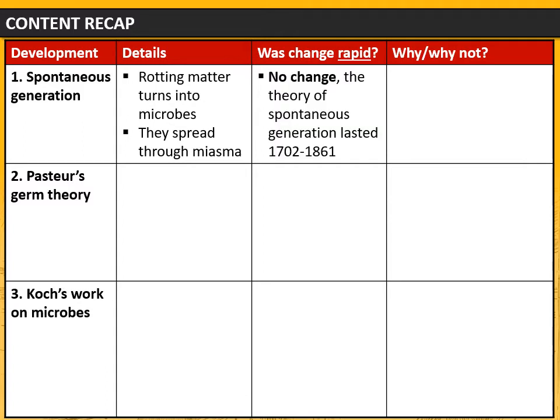This idea of spontaneous generation was around for a long time. It lasted from 1702 to 1861. So this was a time period when there really wasn't any real major change in ideas about disease. And in my answer, I'm going to try and explain why that was.